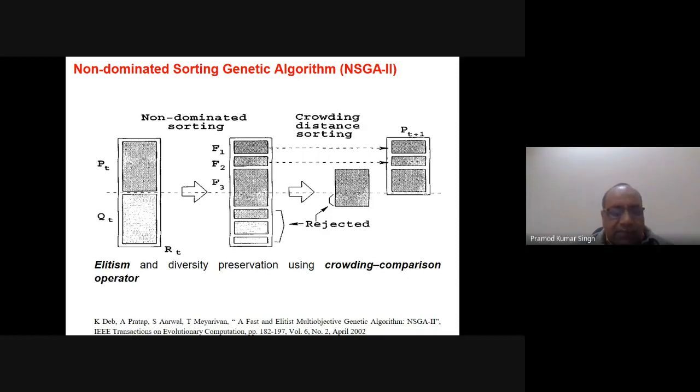What happens in this algorithm is that P_t is the parent solutions and Q_t is the children solutions.